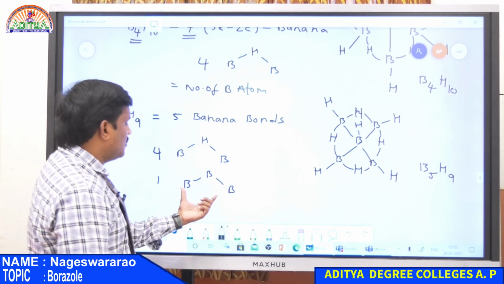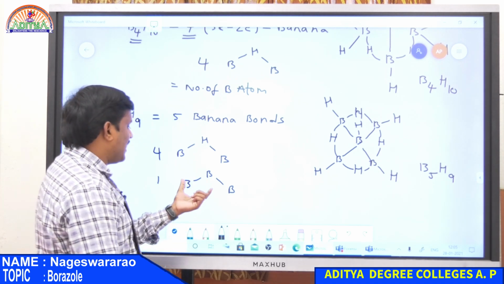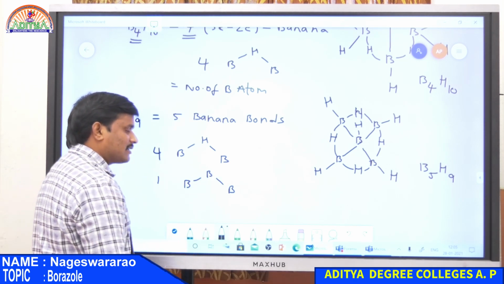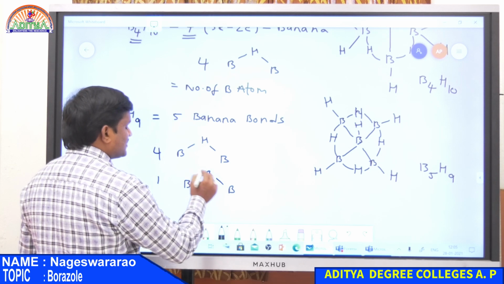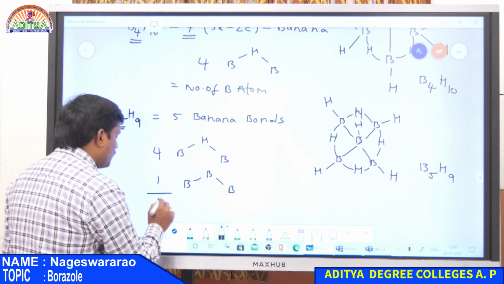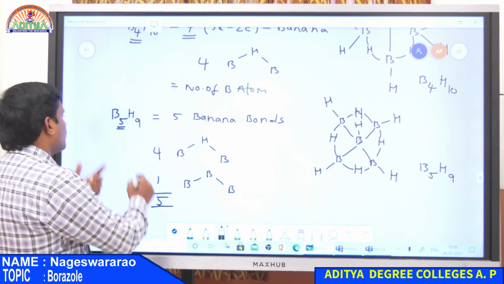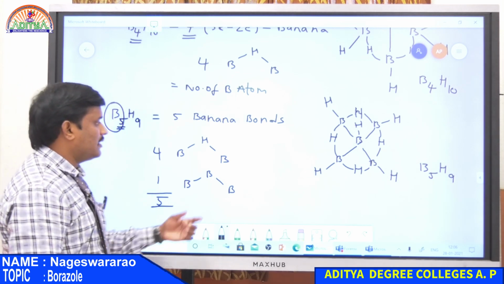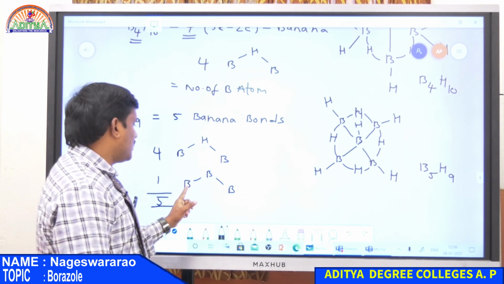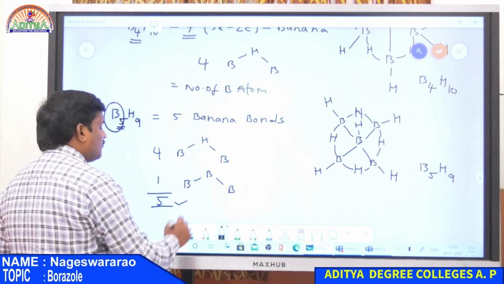In this case also there is an overlapping between 3 nuclei, all are boron atoms, but only having 2 electrons. So out of 3 boron atoms, only 2 boron atoms have single electrons. Therefore there exists a three-centered two-electron bond between 3 borons. Therefore the total number of banana bonds present in pentaborane is equal to 5, which is also equal to the number of boron atoms. And here there are 2 different types of banana bonds, one is the BHB bond and another is the BBB bond. So totally 5 banana bonds.